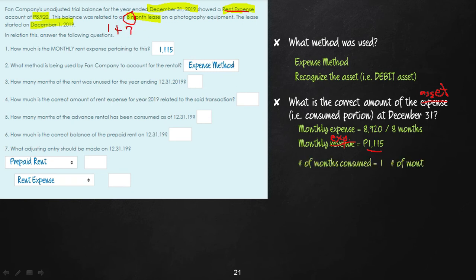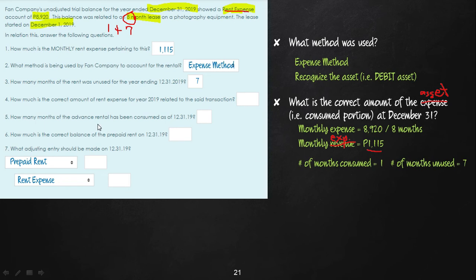So, the number of months consumed and the number of months unused or unexpired: 7. So 1 plus 7 is 8, which is the total number of months on the list. Okay, so we now have an answer to question number 3. How many months of the rent was unused or unexpired? That is 7. And how many months has been consumed?